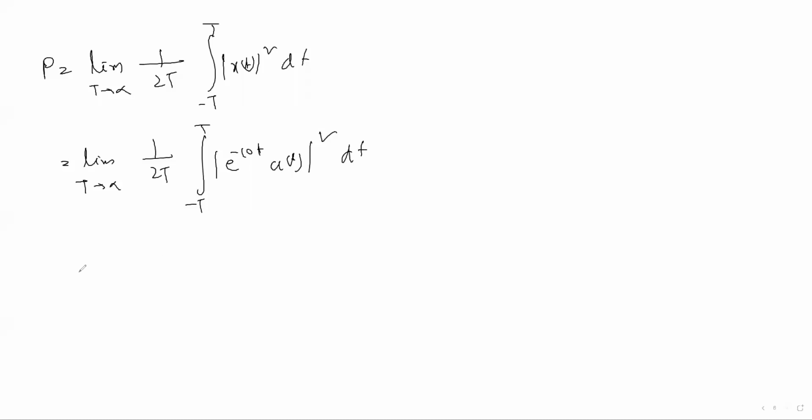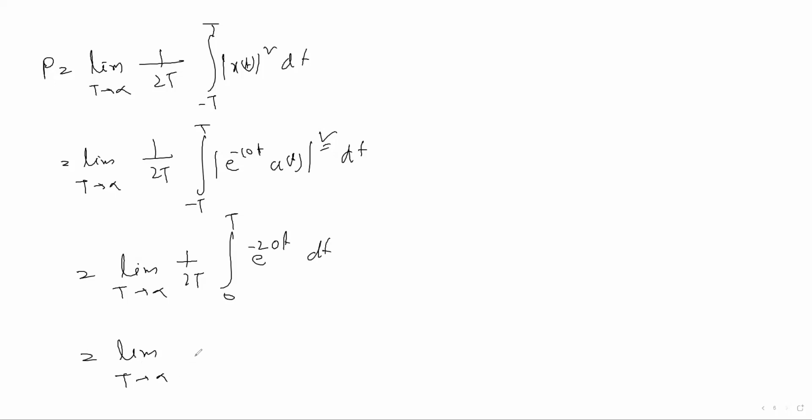So we can neglect the lower limit minus t to 0, because the unit step signal is there. Anything at the negative side of t will be 0. So we can rewrite this as 1 by 2t, from 0 to t. We can bring this 2 inside, e to the power minus 20t dt.